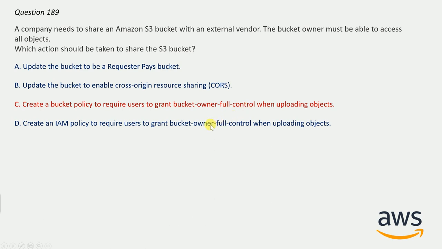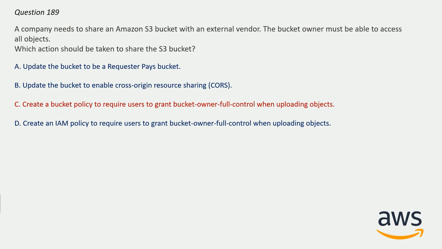And this one is correct because by default an S3 object is owned by the AWS account that uploaded it. This is true even when the bucket is owned by another account. To get the access to the object owner must explicitly grant you bucket owner access. The bucket owner can grant bucket owner full control of the object by updating the ACL, that is access control list of the object.